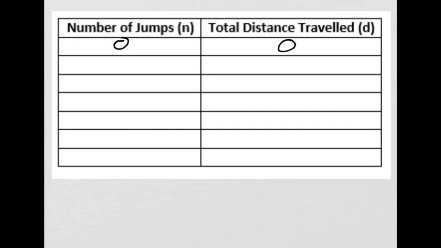The frog jumps 1 time. How far has he gone? 2 meters. The frog jumps 2 times. How far has he gone in total? 4 meters. Is this hard yet? No. 3, 6, 4, 8, 5, 10, 6, 12. Get the idea? Pretty tough?